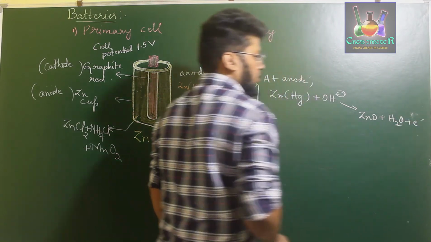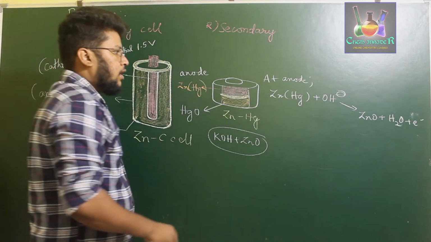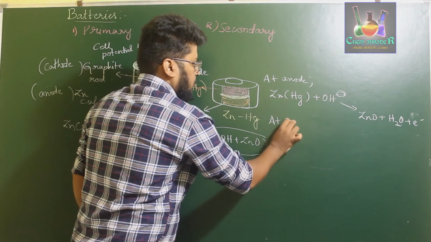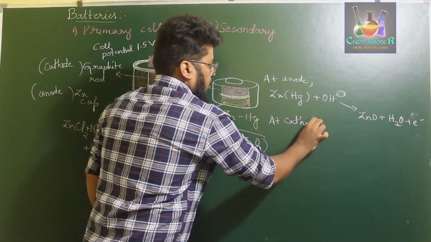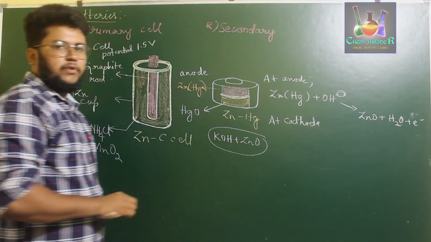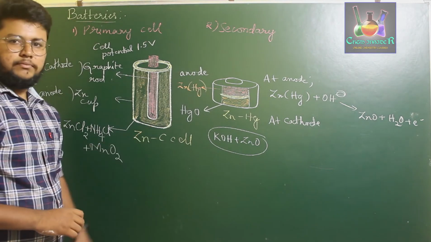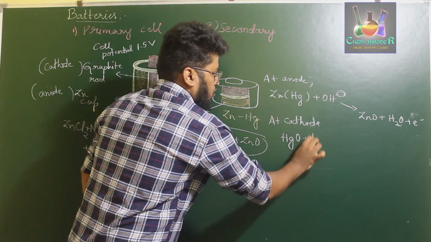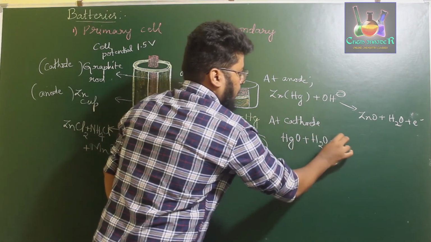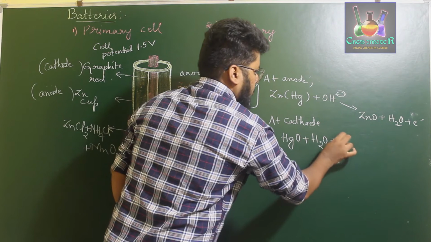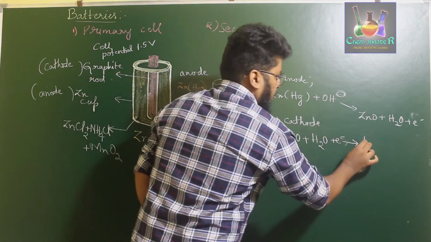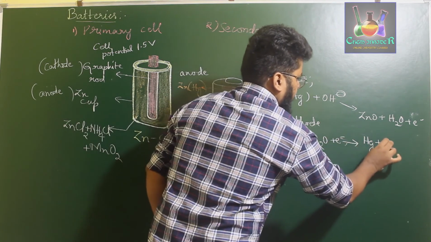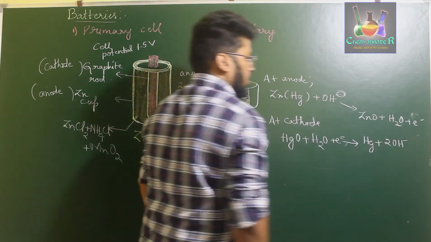At the cathode, what we observe is that mercuric oxide reacts with the water formed at the anode, along with the electrons, and forms Hg along with 2 OH- ions.